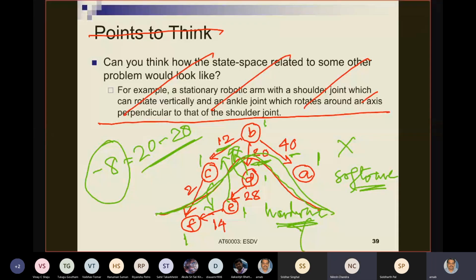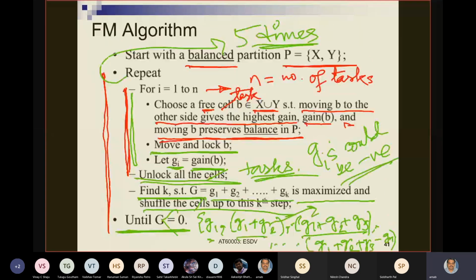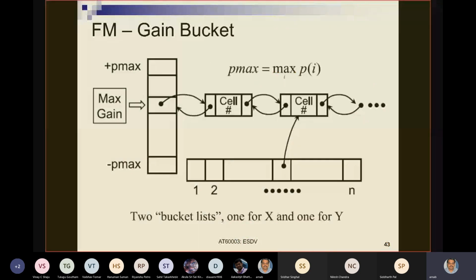So the algorithmic point that I have made is that for all the neighbors of D, the gain values will change. If you have a constant number of neighbors, this computation will be a constant time effect. The last point I will come to after this algorithm is that there is an interesting data structure with which this algorithm is operated. I am on slide number 43.